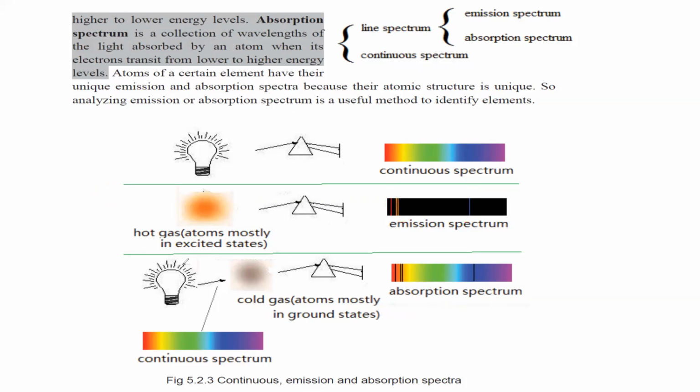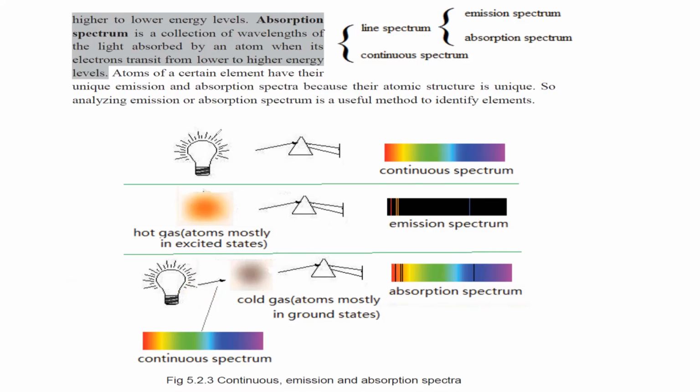But what about the absorption line spectrum? Say you have a cold gas, cold gaseous atoms, and we supply continuous energy, meaning we supply all the energy. But only a fixed amount of energy will be absorbed, and that will be missing. Why is that fixed amount absorbed, and not all? Because electrons need a fixed amount of energy to jump from one shell to another. So they absorb a specific amount of energy, and that part will be missing. We call that absorption line spectrum.